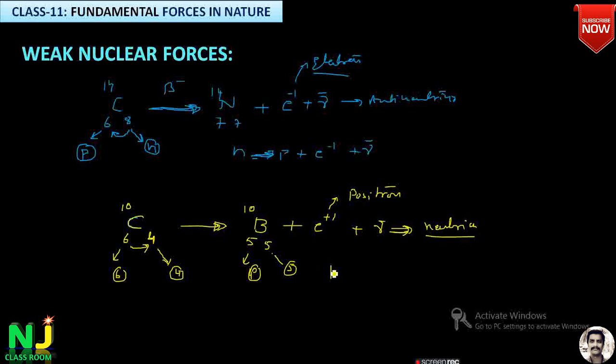So now here proton converted into neutron. Remember, proton converted into neutron. Along with that, positron and neutrino are emitted. This is also called beta decay. Here the nuclear forces involved are called weak nuclear forces. This type of decay is called beta plus. So in beta decay, proton converted into neutron or vice versa, the interaction between these two subatomic particles is called weak nuclear force. This type of force exists in some nuclear reactions just like beta decay.